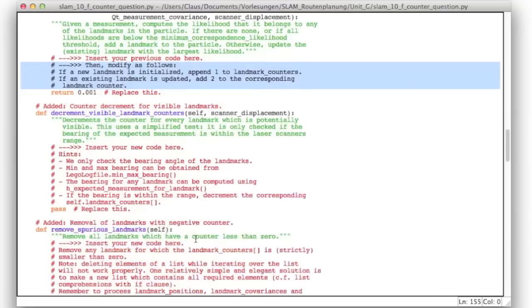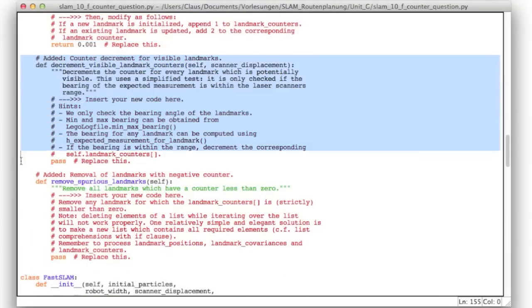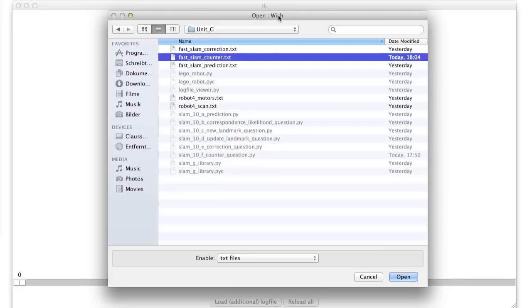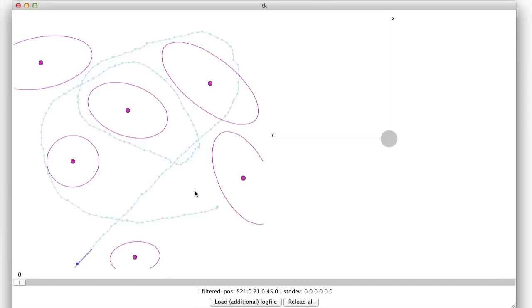And then you'll also have to implement those two functions. The first one decrements the landmark counters for any landmark that is visible, and the second one removes any landmark which has a negative landmark counter. Now after you program this, run it and it will produce the file fastslamcounter.txt. Now load this and you should obtain a result that looks similar to this one.